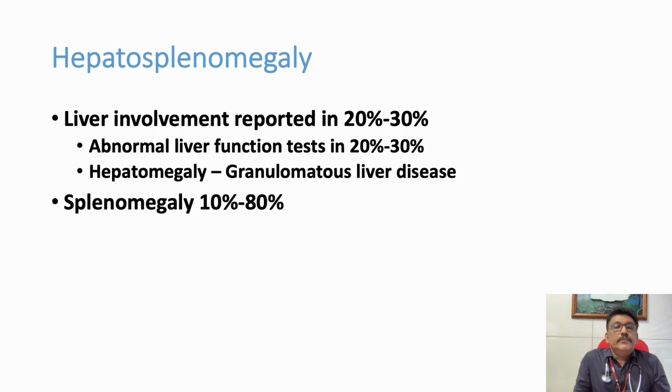Again, 30% of the patients can have liver involvement. Some patients can have SGOT and SGPT elevation. Some patients can have an enlarged liver. Splenomegaly is also common in many patients.